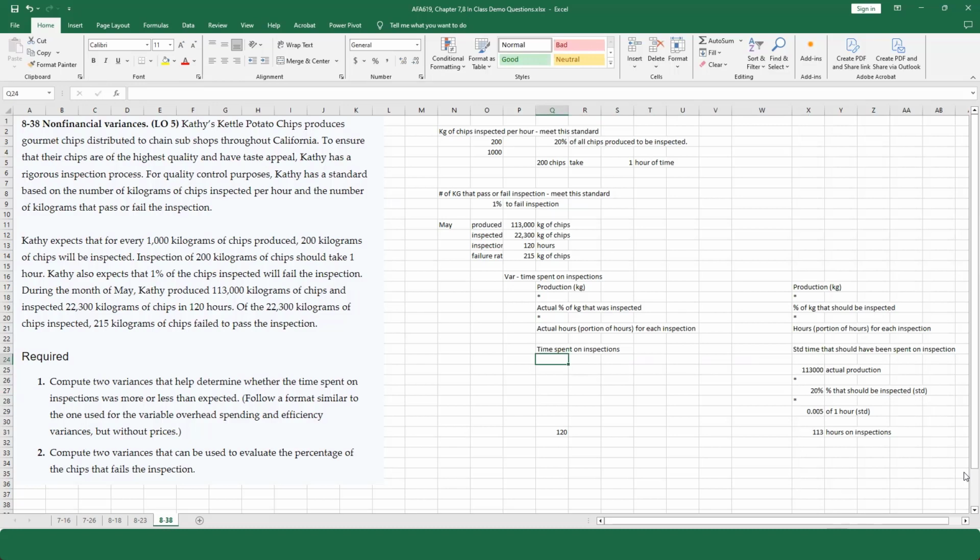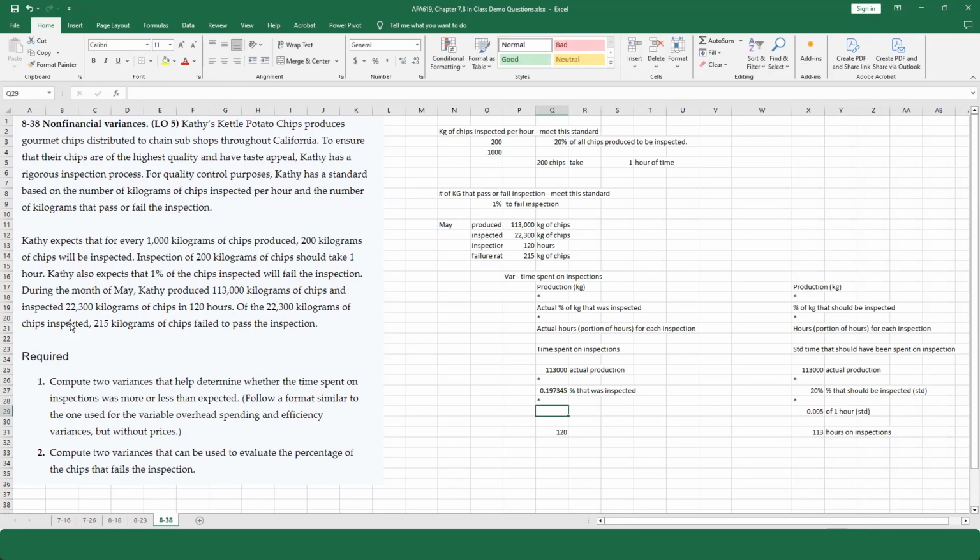Now, I could probably figure this out because it's still 113,000 actual production. I need to multiply it by the percentage that they actually inspected. Well, I know what that percentage is because I know they inspected 22,300. So 22,300 divided by the 113 kilograms, that tells me how many. The actual percentage was not 20%, it was only 19% that was inspected.